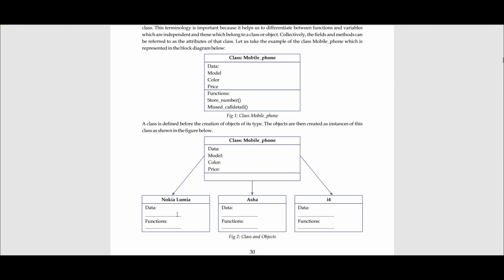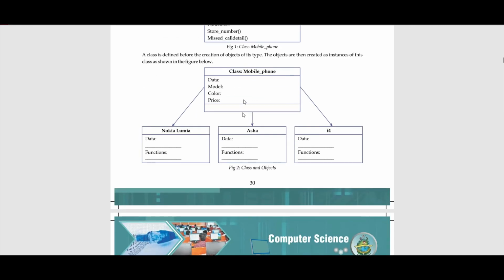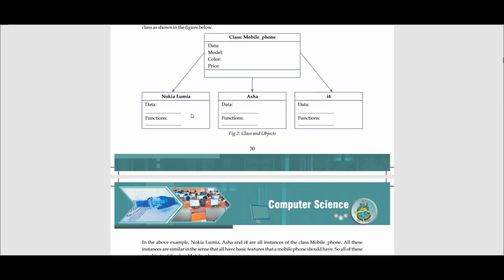But each of them will behave differently, because Nokia Lumia is different from the Asha and the iPhone. Similarly, with other popular brands, an iPhone is different from a Nokia mobile, or a BlackBerry phone is different from an Android mobile. But all of these are grouped under one category, that is, mobile phone. All of them have the same features: a model, color, price, data. They can perform similar functions, but the company is different. Similarly, these companies become the different instances of a class. I hope you are getting how we take the instance and define an object for now.